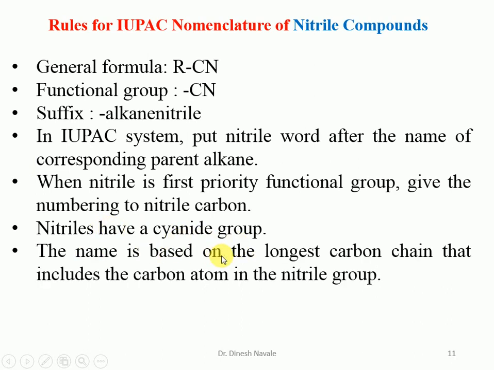The name is based on the longest carbon chain that includes the carbon atom of the nitrile group. For RCN, R will be the alkane group, so we write down the corresponding alkane as it is, and for CN we put the word nitrile, so it becomes alkanenitrile. So the suffix for the nitrile compound will be alkanenitrile.